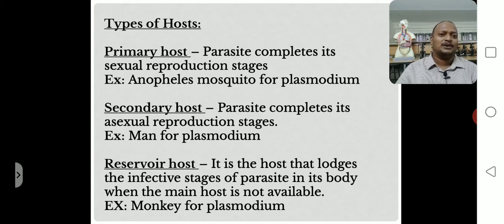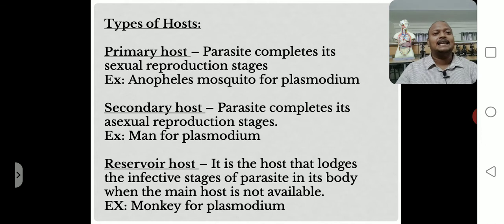For plasmodium, what is the primary host? Anopheles mosquito is the primary host. Why? Because in the anopheles mosquito, plasmodium completes sexual reproduction stages. Right? Okay, next one. In the life cycle process of plasmodium, where does it exhibit its asexual reproduction stages?